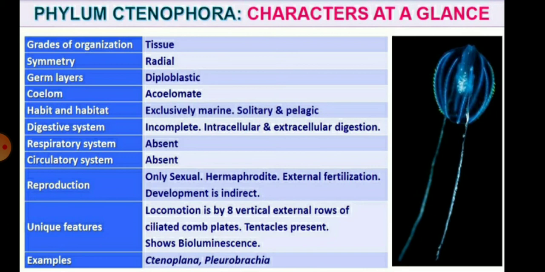The unique feature of Ctenophora is that locomotion is by 8 vertical external rows of ciliated comb-like plates; tentacles are present and they show bioluminescence. So the examples of Ctenophora are Ctenoplana and Pleurobrachia.